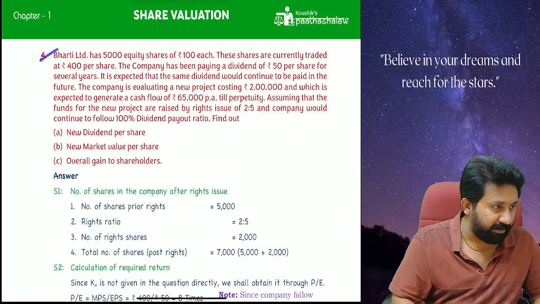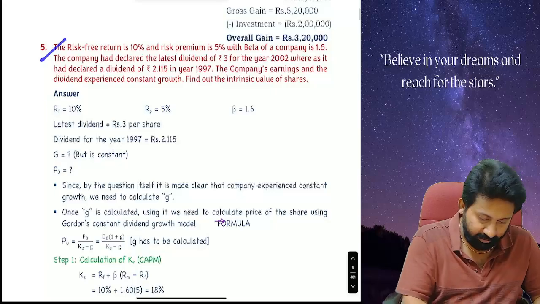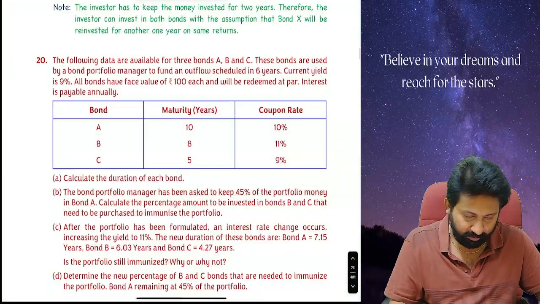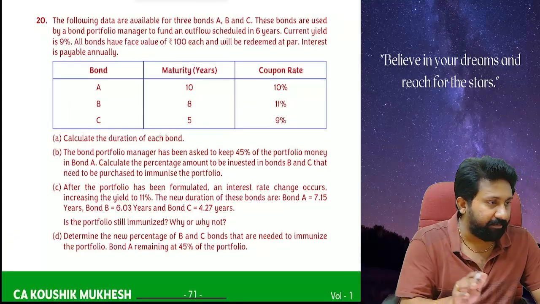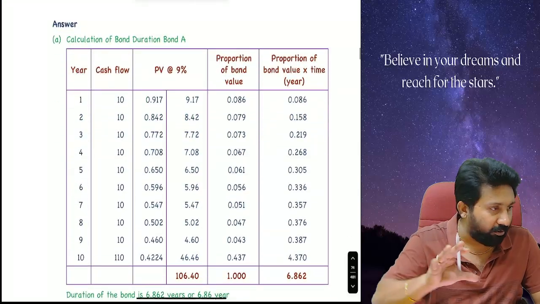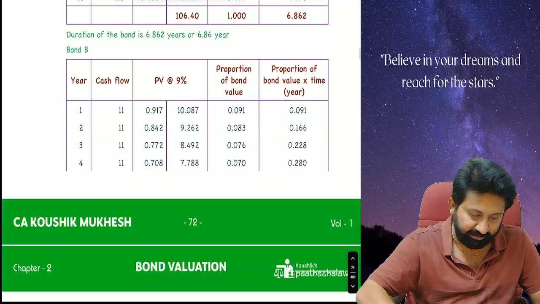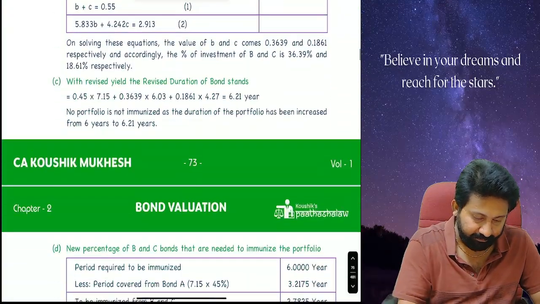Means one question will be there. Below the question, answer. Let me scroll further. See. Like this, if a question is there, first, in red ink, there will be a question. Once after the question, we will have a good amount of spacing. Everything will be done. And there will be an answer for this. Like this. Full as per ICA presentation.